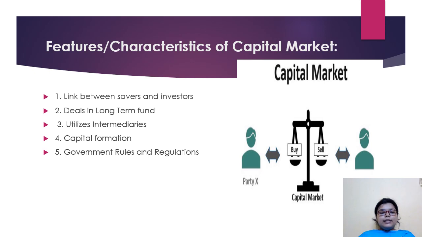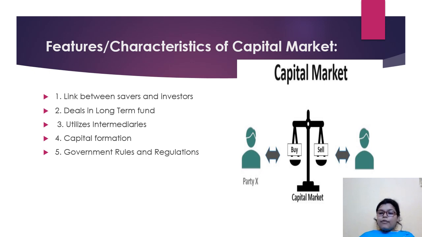Here it utilizes capital formation. The capital market provides incentives to savers in the form of interest or dividend to transfer their surplus funds to deficit units, who will invest them in different businesses. The transfer of funds from surplus units to deficit units leads to capital formation.